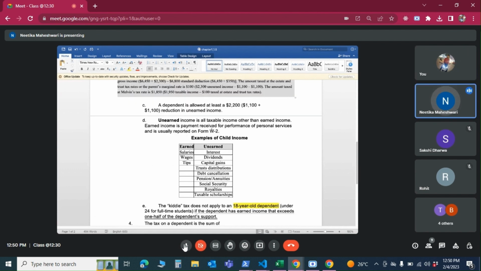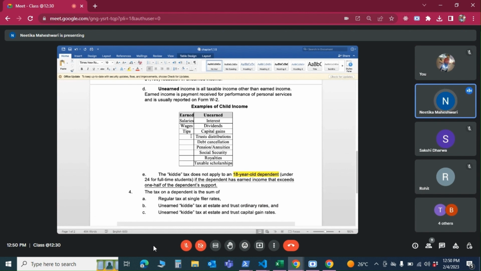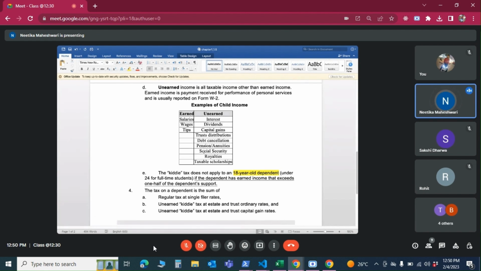Okay, so now they are giving an example of what is unearned income. Anyways, we have seen this earlier also. This is just a recap of what we've already gone through. This is all the kind of passive income; income coming from any investments can be considered unearned. And there are certain exceptions, like social security or scholarships. Those are not considered to be income.